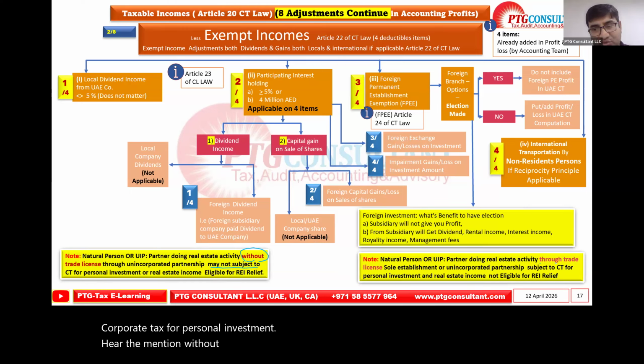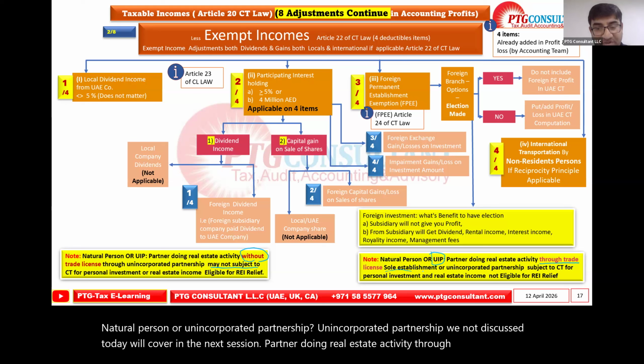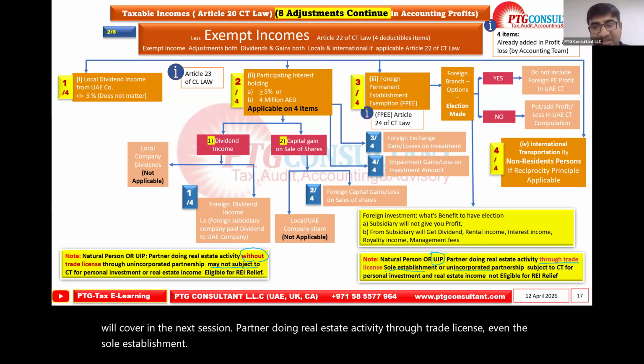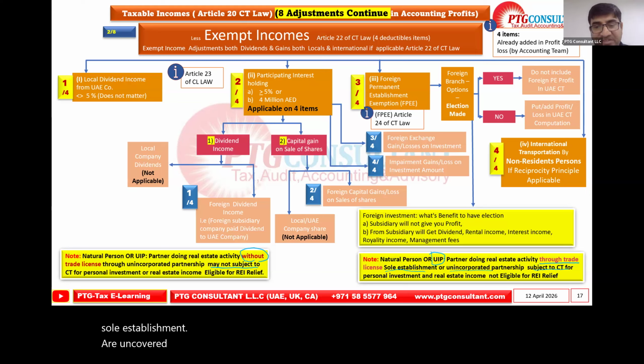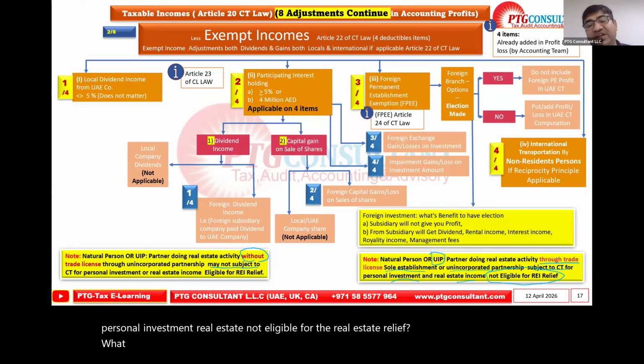Another point, through a trade license: a natural person or partner doing real estate activity through a trade license, even a sole establishment, or unincorporated partnerships, are subject to corporate tax for personal investment real estate, and not eligible for the real estate relief. We have not discussed unincorporated partnerships today; we'll cover them in the next session. The point being highlighted is through trade license versus without trade license.